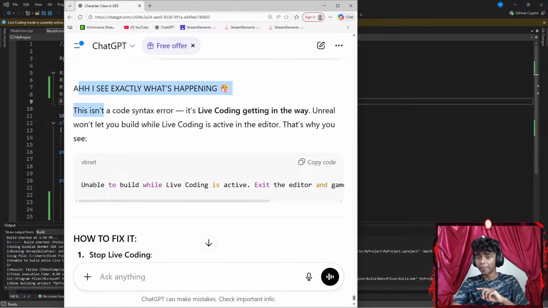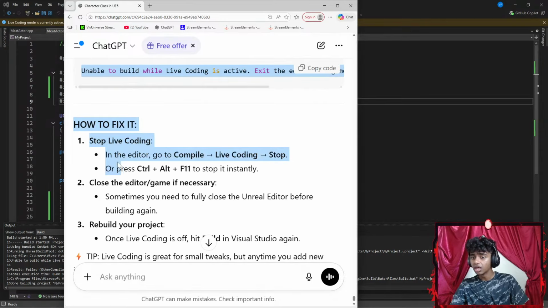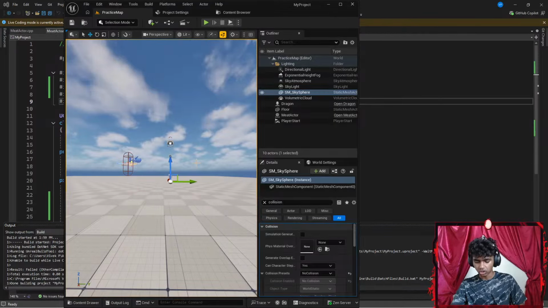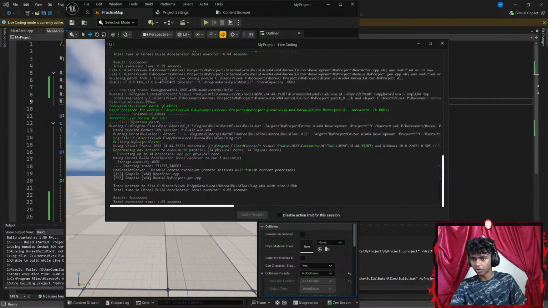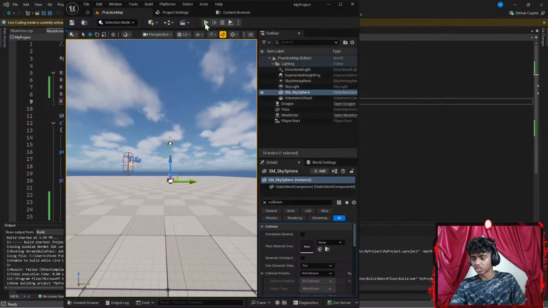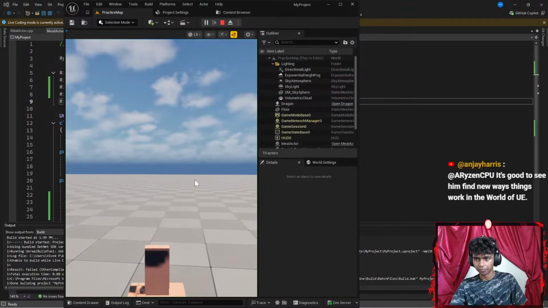I see exactly what's happening. This isn't a syntax error. It's live coding getting in the way. How to fix: stop live coding in the editor. Is my program still running? It's not running. What if I press Control Alt F11 to patch my code here? My patch code is a success, so it was not my code all along. It was just live coding.